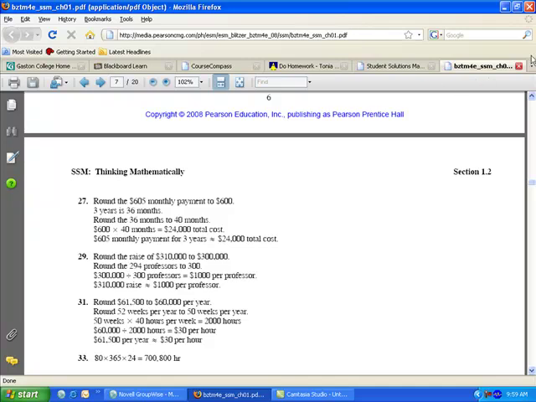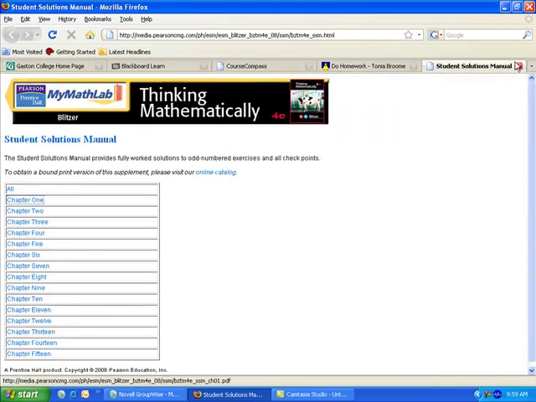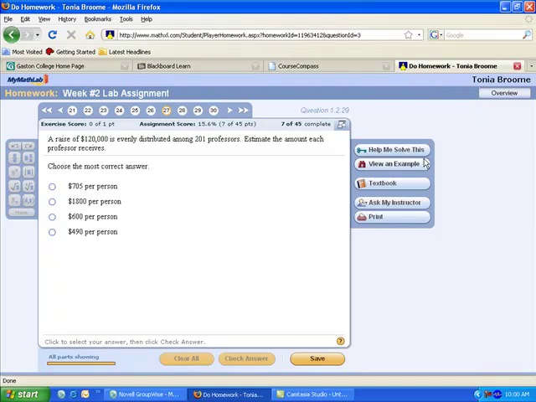You have the option of looking at the example in the textbook that was very similar to the problem on the MyMathLab. Also, when you're working in the MyMathLab program, you can do a Help Me Solve This. It'll talk you step by step how to work it. You can view an example where they'll show you an example of one like this that has been worked. You can send me a question and it'll send me an email, and that's okay. It'll link this question to your question, and I'll be able to go in and see exactly what you're talking about. You can print out the individual questions, you can print out the entire assignment. However, when you go back in, sometimes the questions will change, so you want to be careful not to print these unless you absolutely need to.